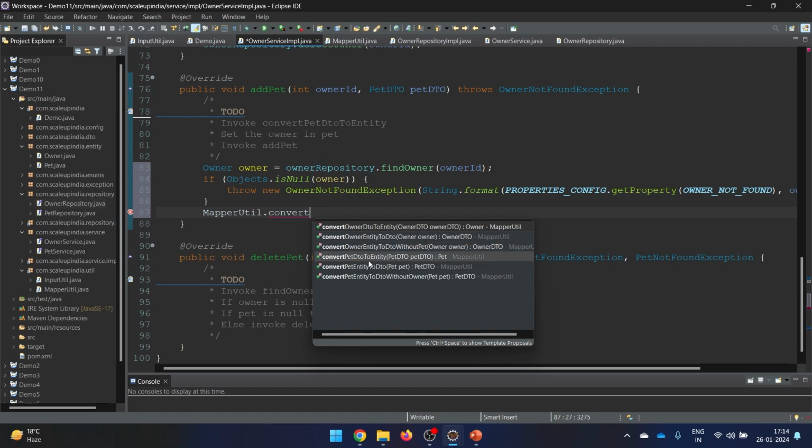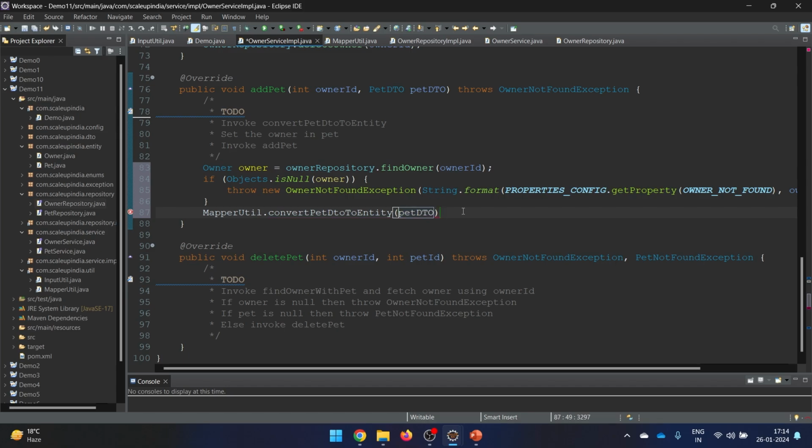I am just having a pet detail, so this particular one I'll pick and convert it to the entity. So this is the one. Yeah, and this is going to provide me a new pet here, guys. So I guess this is the thing, and when I say so, I need to import, and yeah, import is successful.